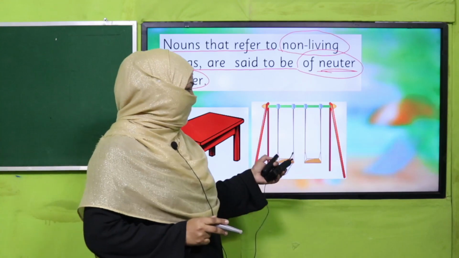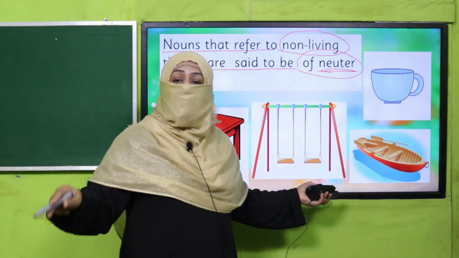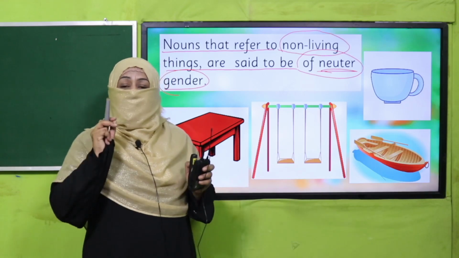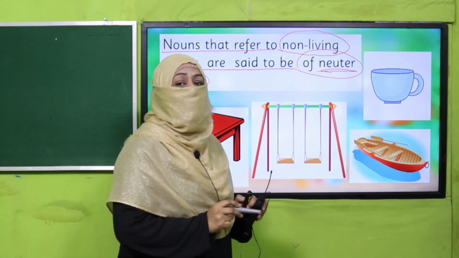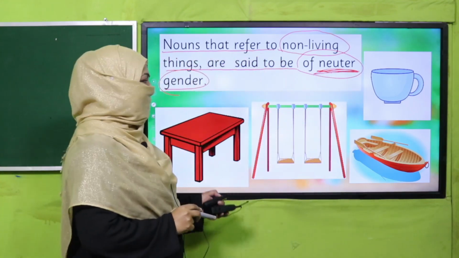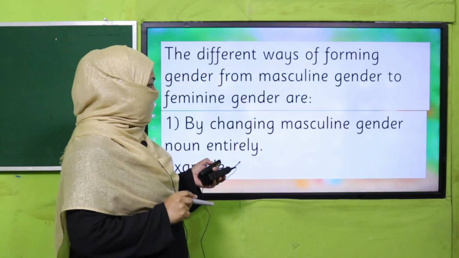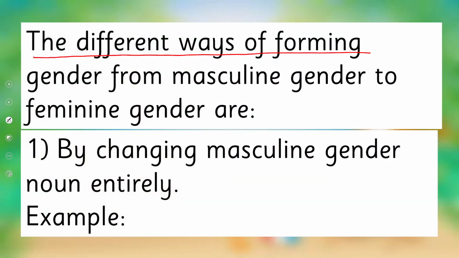A swing, a cup, a boat, and all the non-living things you find around you. They have a name, but they don't have gender. That's why they are called neuter gender. What are they called? Neuter gender. Good. So this is the concept. Let's revise it. The different ways of forming gender from masculine gender to feminine gender are.